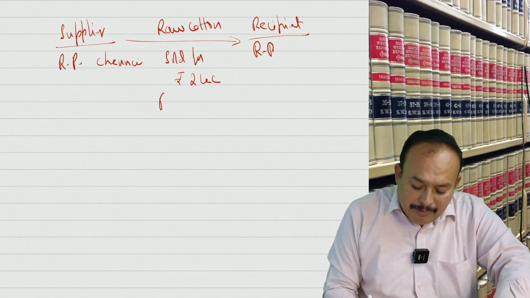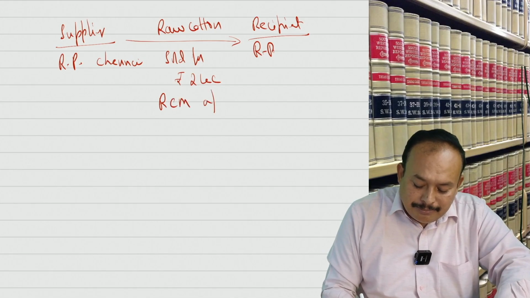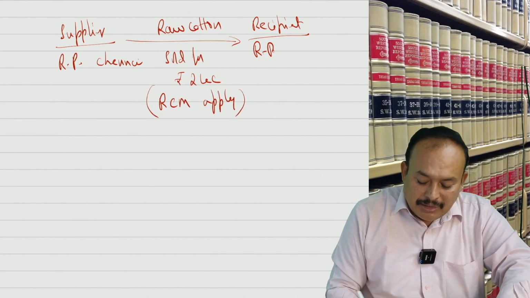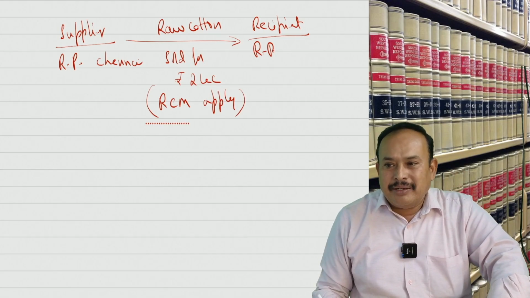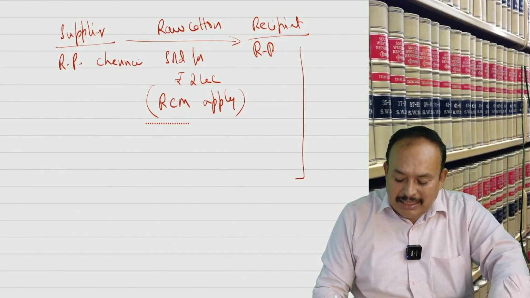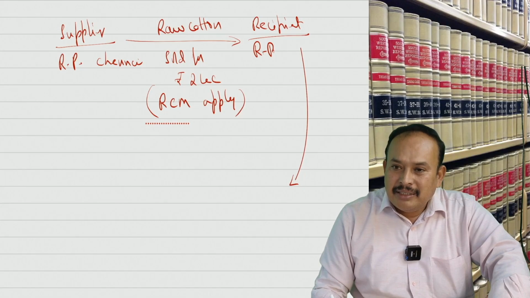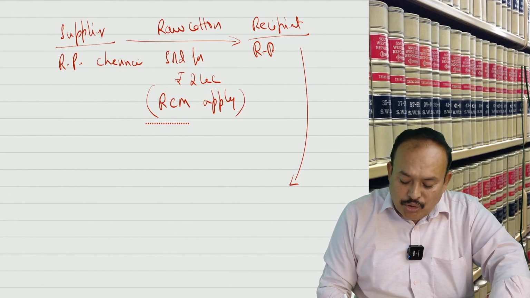This supply attracts RCM. Who is liable to pay GST? The recipient is liable to pay GST. Correct?